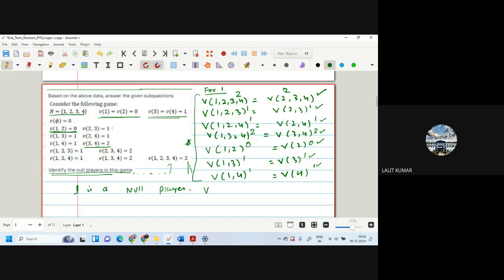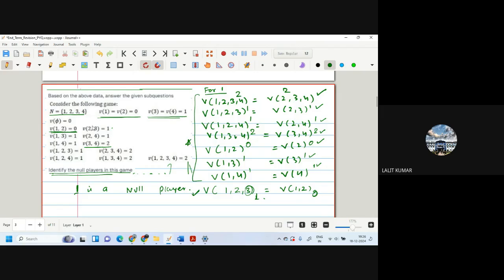Now while checking for 3, check for this 1, 2, 3. Is it equal to value of 1, 2? So see, 1, 2, 3 is 1, whereas value of 1, 2 is 0. So straight away by checking only one condition, we have identified that 3 is not a null player. Acha. Okay. Similarly, we can do for 4.